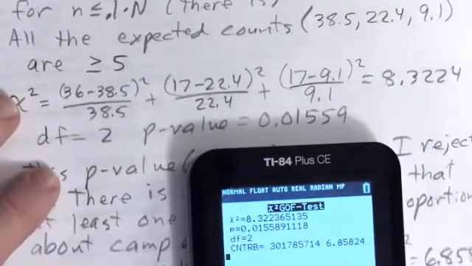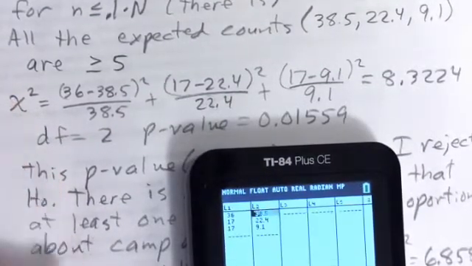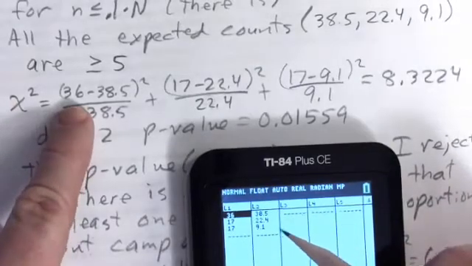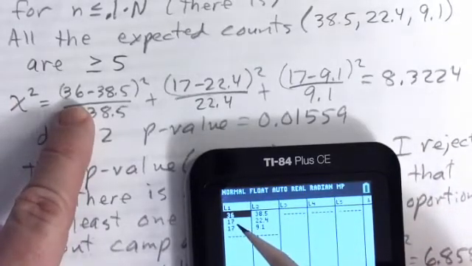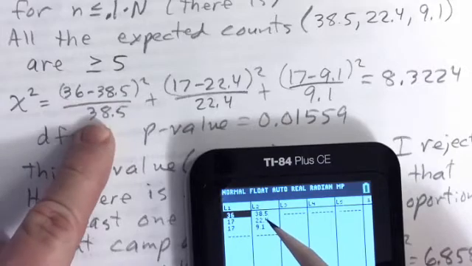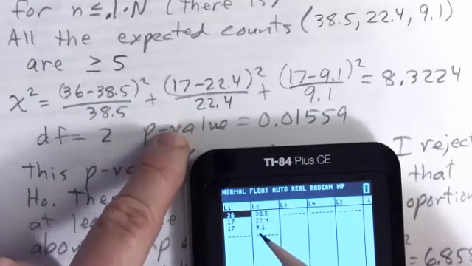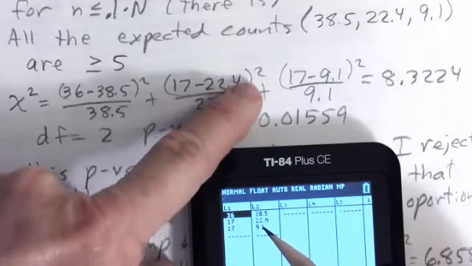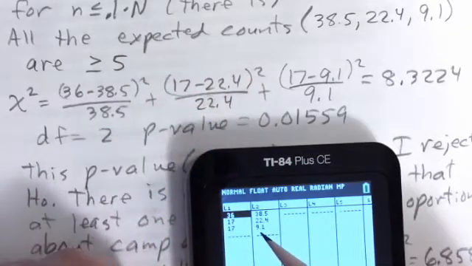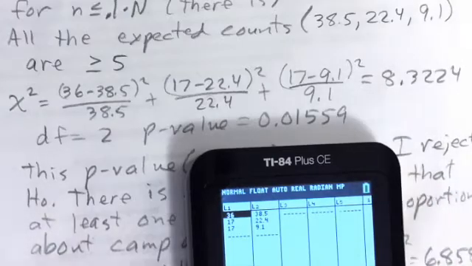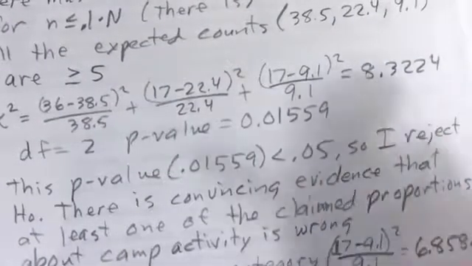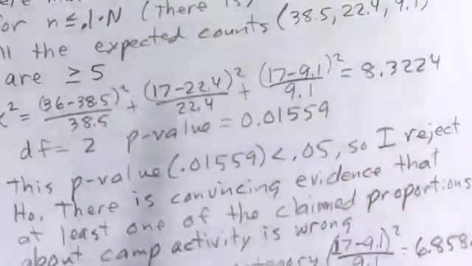So you notice if you go back to your list, stat and edit, for the first cell, for the ropes course, it'd be 36 minus 38.5, squared, divided by 38.5. For the second one, 17 minus 22.4 over that. And for the third one, 17 minus 9.1 over 9.1. So that's doing it by hand, but you just have to show those 3 numbers there.